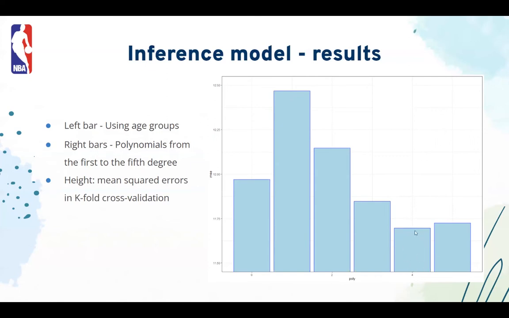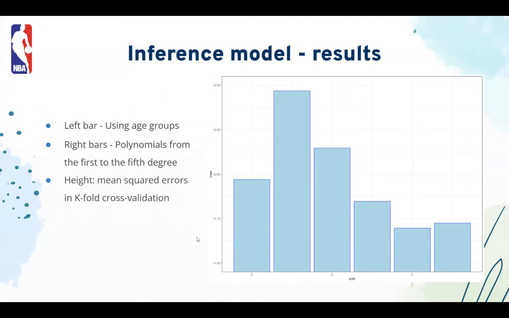And it seems to us that by using the factor variables of age group, we are actually doing a better job than using polynomial terms when n equals 2. So in the end, we decided to go with this factor variable of age approach. I think it's just slightly favored over polynomial terms because of its relatively easy interpretability, and it also explains a lot of variation, at least compared to n equals 2.